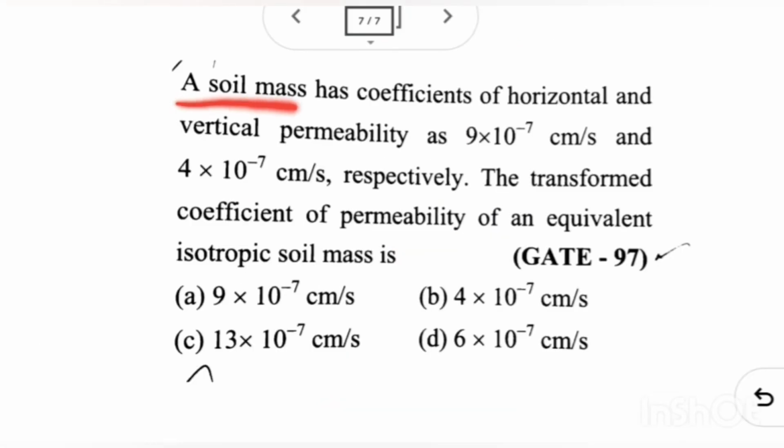A soil mass has coefficients of horizontal and vertical permeability as 9 into 10 to the power minus 7 centimeter per second and 4 into 10 to the power minus 7 centimeter per second respectively. The transformed coefficient of permeability of an equivalent isotropic soil mass. So here let's just understand the question first.